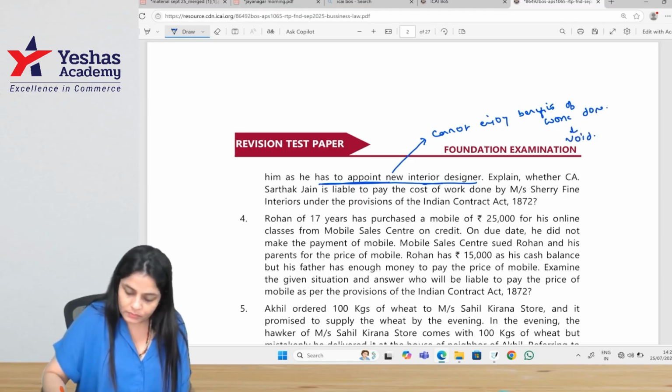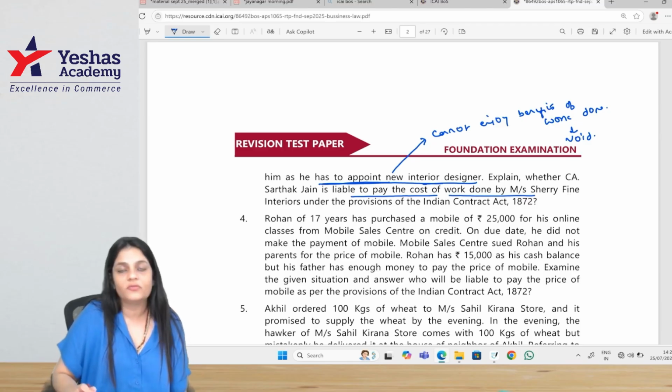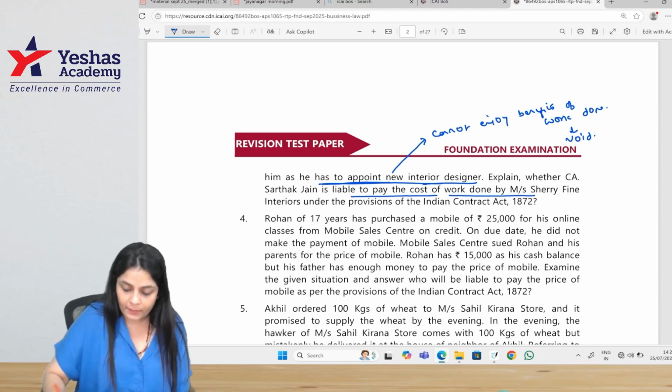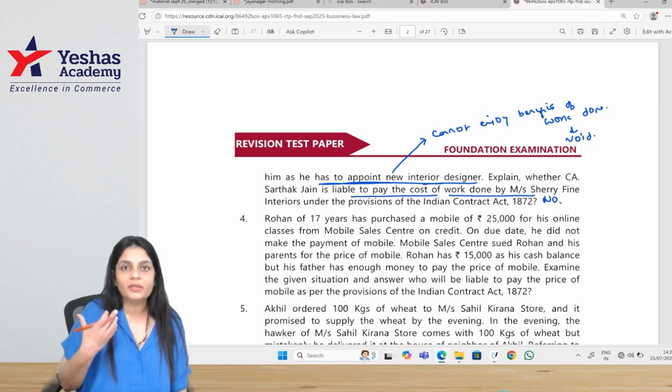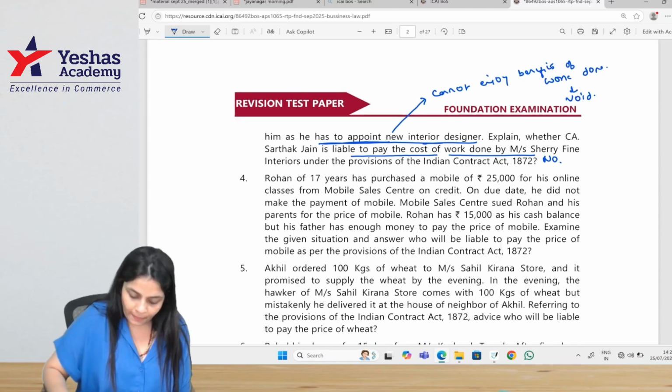Void. Explain whether CA Sarthak Jain is liable to pay the cost of work done by Messrs. Sherry Fine Interiors under the provisions of the Indian Contract Act. Is he liable to pay? No. Why? Because the work was not completed and the work that was done is of no use to him.